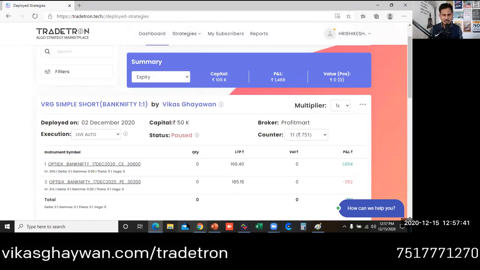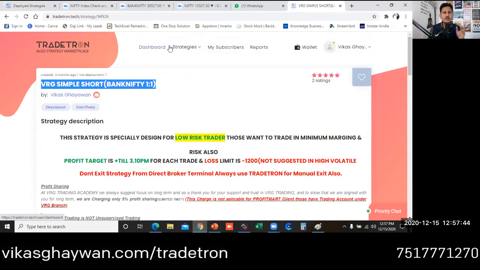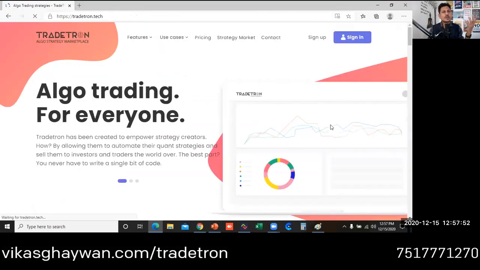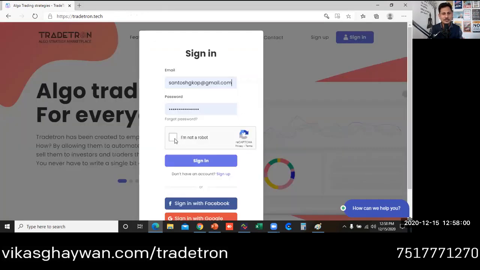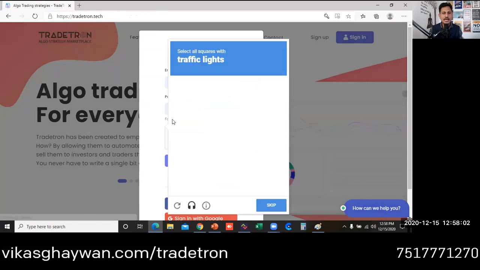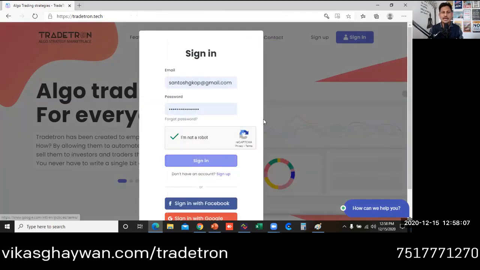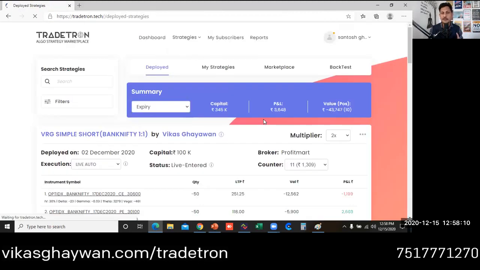I just want to tell you, this is for 1x. If you have more than 2 lakh rupees margin, then you can do a little better in this. So how can you do that? Let me tell you about another account, because I am handling some accounts and already have access to my clients' accounts. They have given me the authority for trading and managing their accounts. I'm just managing their account, and the profit and loss is all on the client side.